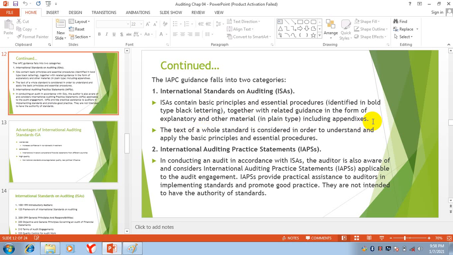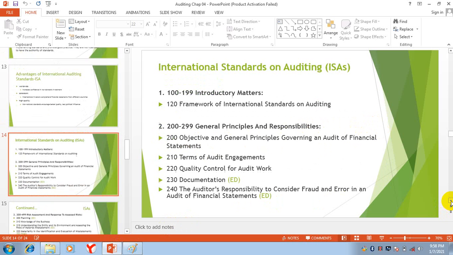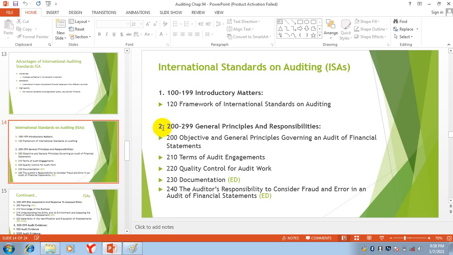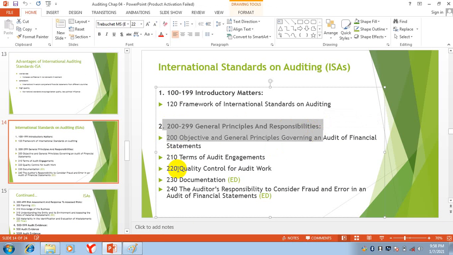So these are complete guidelines regarding international standards of auditing. The text of a whole standard is considered in order to understand and apply the basic principles and essential procedures. When you want to apply an auditing standard, you will consider the bold as well as the plain, that is the explanations.